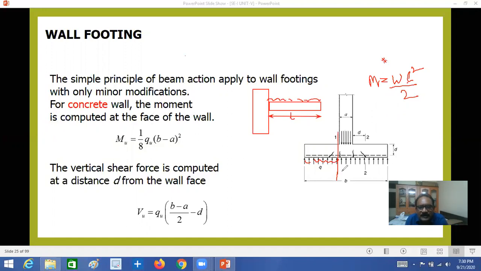And Q is the load, so instead of W, here Q. If you see from this distance to this distance, half of the distance is B by 2, B minus A in brackets, divided by 2.